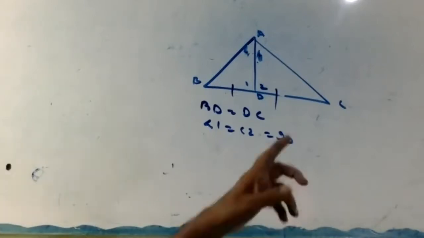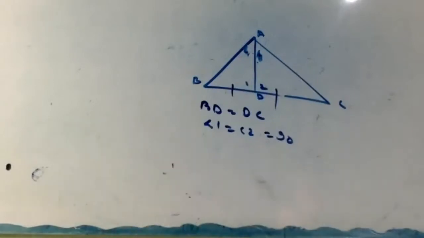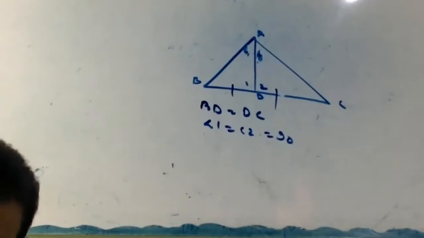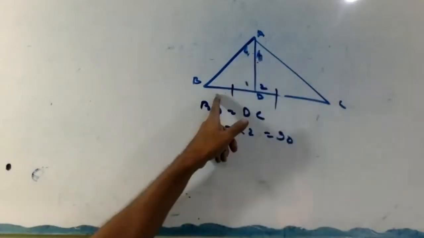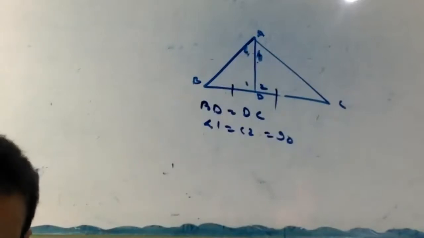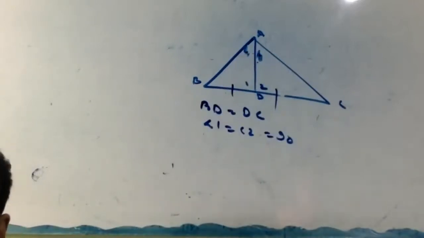So, simple now. Take triangles ADB and ADC. AD equal to AD, common. Angle 1 equal to angle 2, 90 degrees, given. BD equal to DC, given. Therefore, side, angle, side; side, angle, side. Don't try to memorize it by heart, try to understand it. Therefore, AB equal to AC.